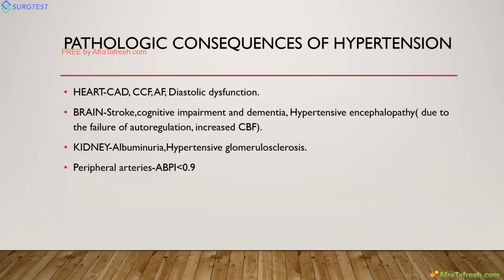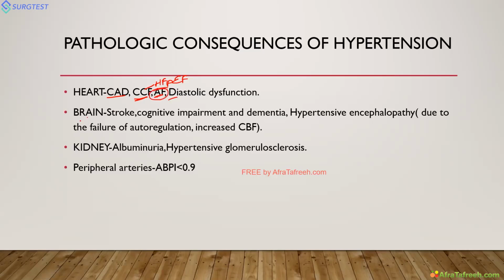So what happens next as we move on further? What are the consequences of hypertension? Hypertension has effects on all the systems. First, it is a direct cause for coronary artery disease. Next, it can cause congestive cardiac failure. First is diastolic failure. As we already discussed about heart failure with preserved ejection fraction, the most common risk factors are obesity, hypertension, and atrial fibrillation. So hypertension is an independent risk factor. So in the heart, it causes coronary artery disease, diastolic dysfunction, and finally systolic dysfunction and atrial fibrillation.